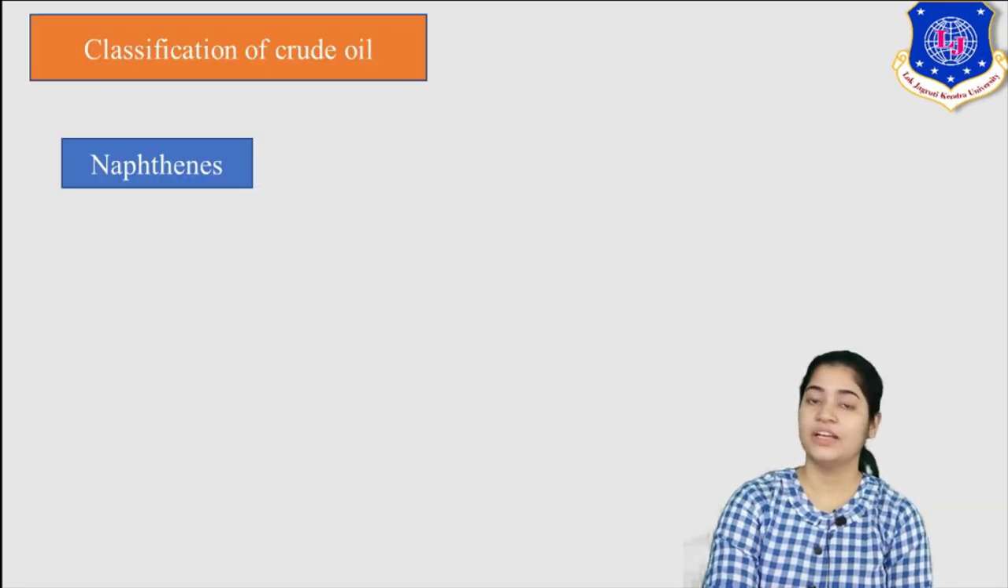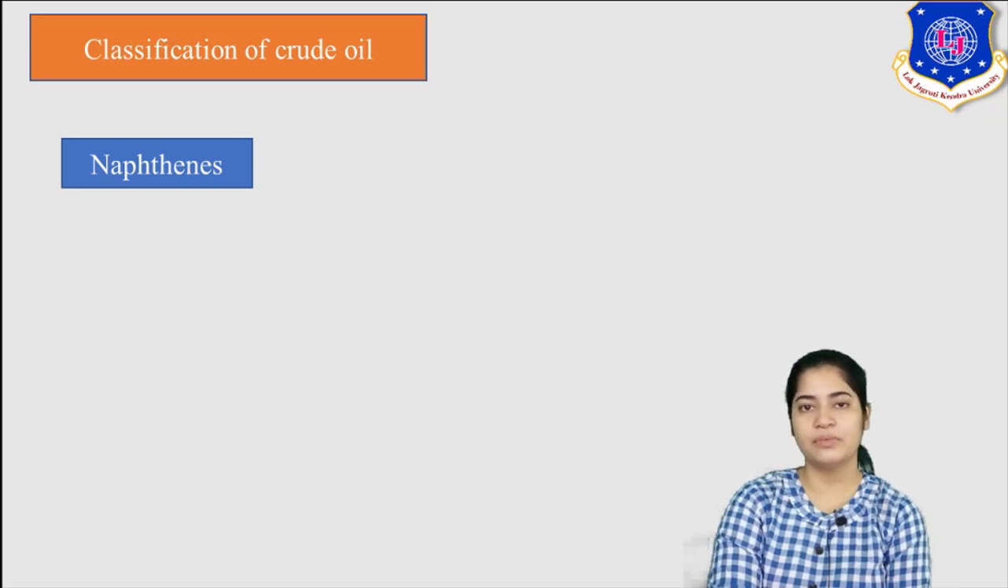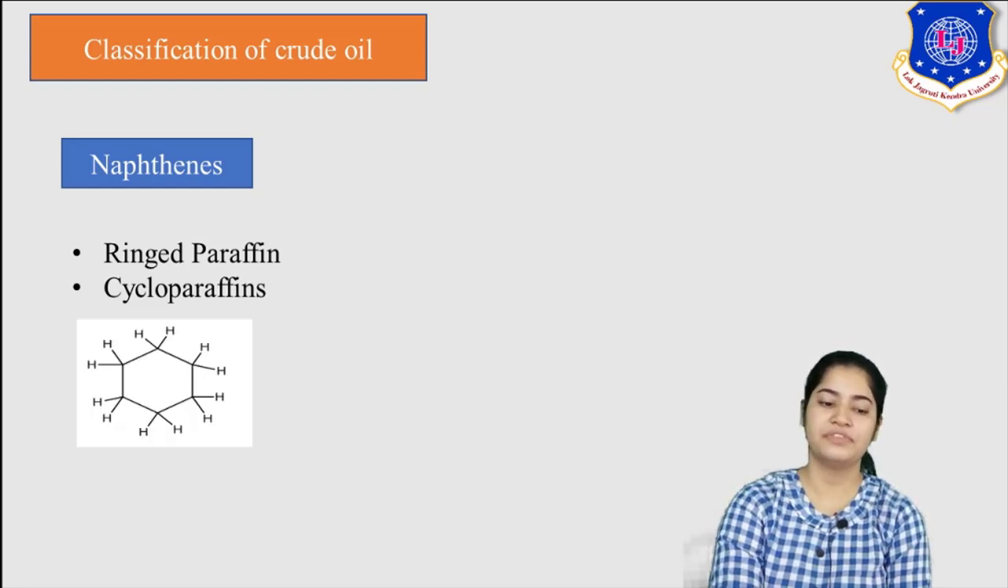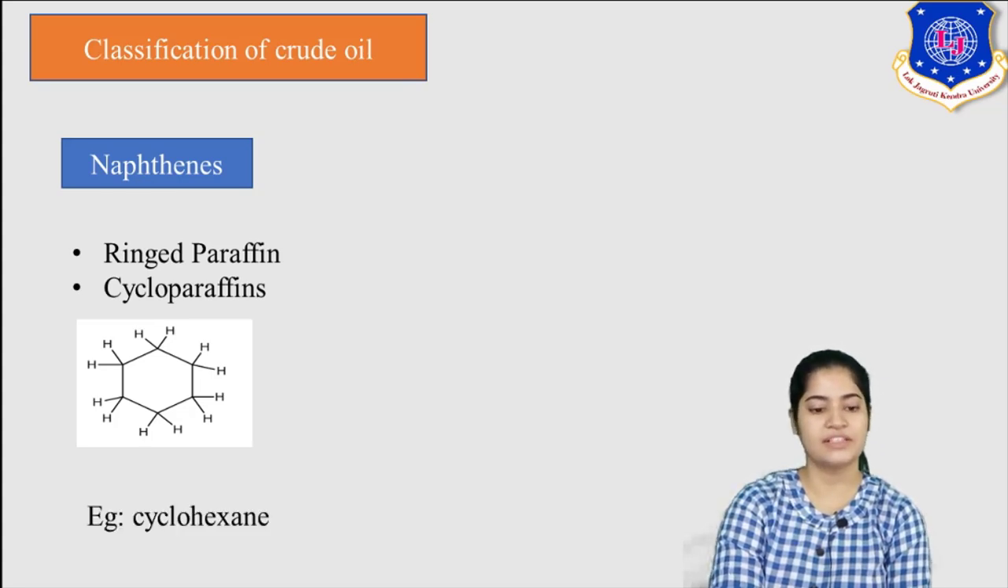Moving forward, another type of hydrocarbon that is present in the crude oil is known as naphthene. Now what are naphthenes? These are also known as ringed paraffins. It means they are cyclic in nature, also called cycloparaffins. Okay, cycle form is there, but they are saturated. From the figure you can see double bond is not shared between the carbon atoms, but their structure is cyclic in nature. They are saturated with hydrogen. The only difference is it is not straight chain paraffin. These are cyclic paraffins. For example, cyclohexane.